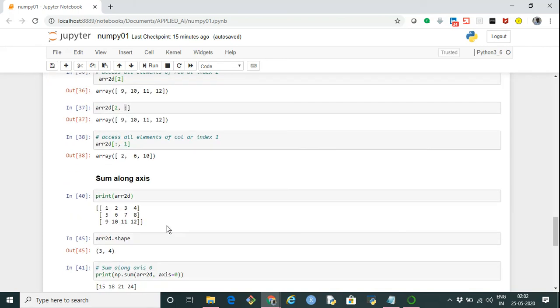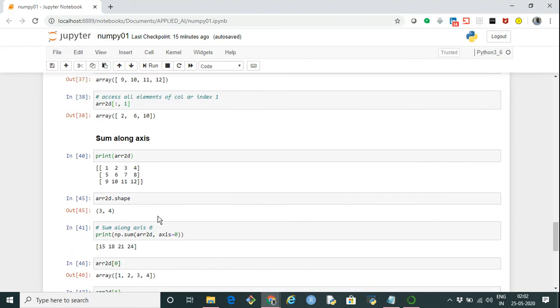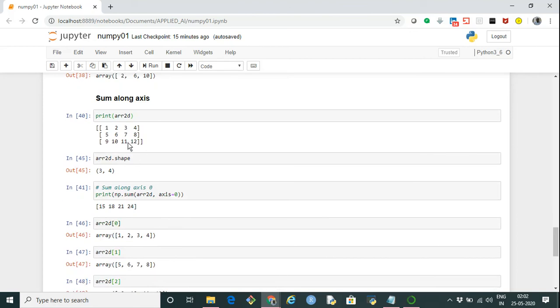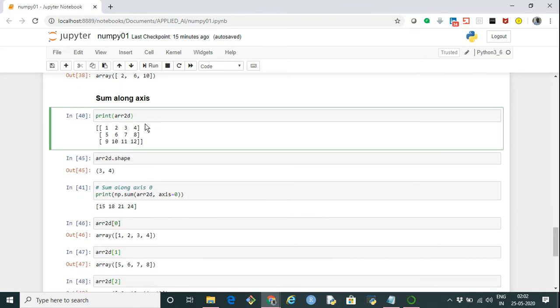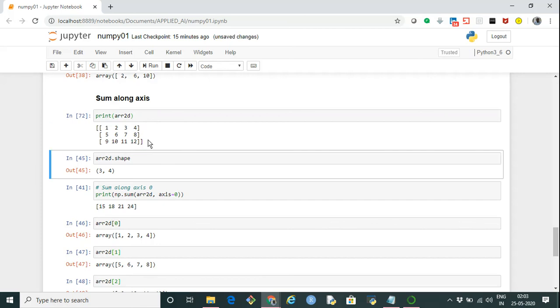Next comes summing up along a particular axis. This is very important to understand. Sometimes there is confusion in understanding, so let's go through it. Let's print the two-dimensional array again. What is the shape? How many rows does it have? 1 row, 2 rows, and 3 rows. So the number of elements in axis 0 is 3, and 4 is the number of columns: 1, 2, 3, 4. This is the number of elements in axis 1.